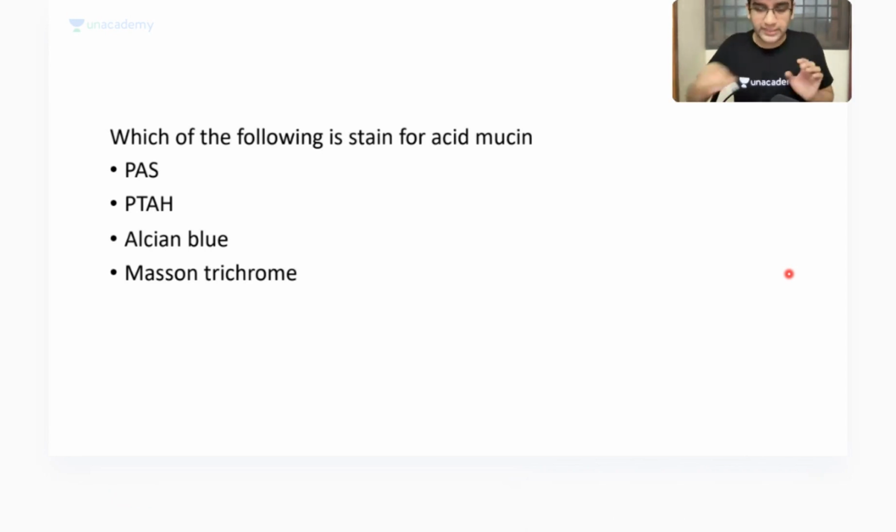Fine. So most of you who wrote option A as the answer have missed this part. The question is not asking about mucin. The question is asking about acid mucin, which means it's something different. We'll look at what it is.